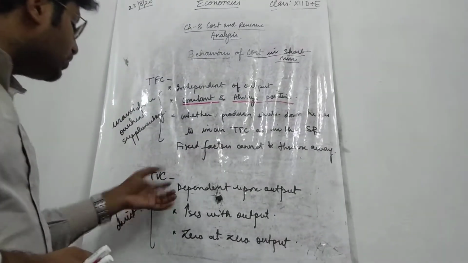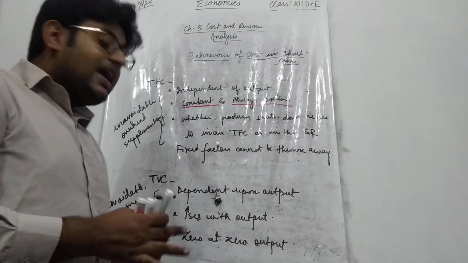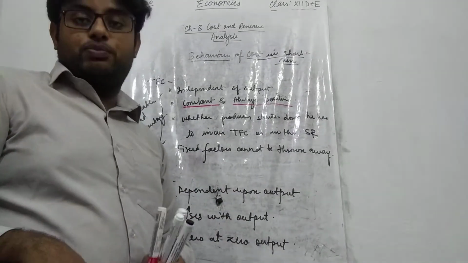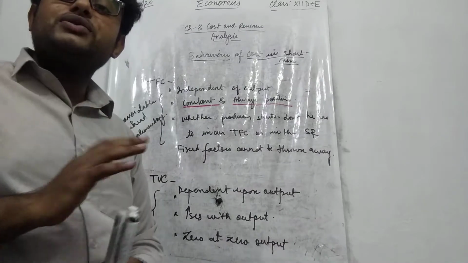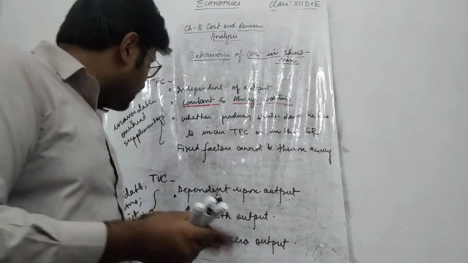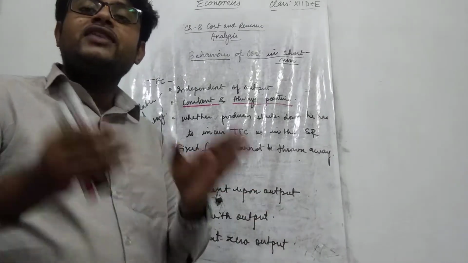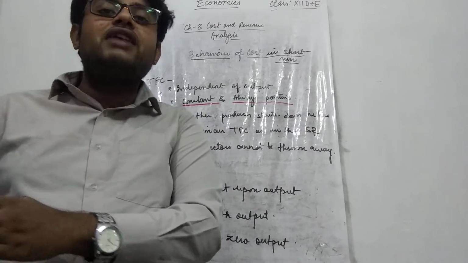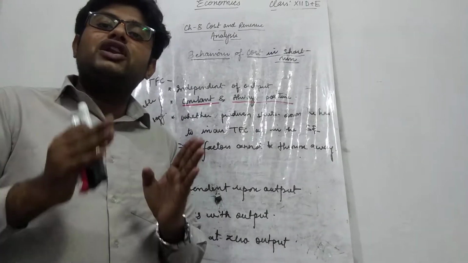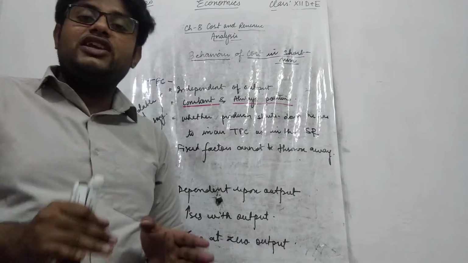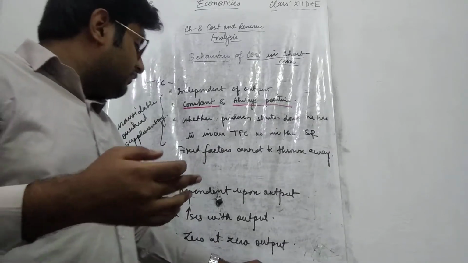Alright, then coming to total variable cost, it is dependent upon output. If the producer is producing nothing, then your total variable cost will also be 0. That means at 0 level of output, your total variable cost will also be 0.